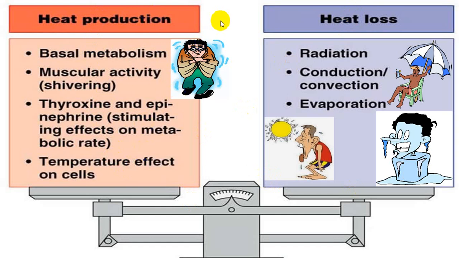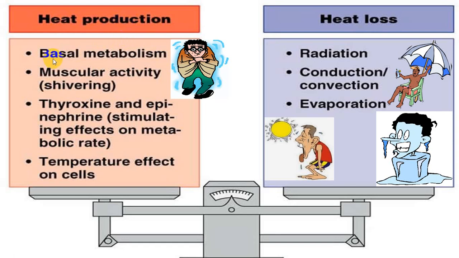But this heat production and heat loss is maintained in a nice balance so that optimum body temperature is maintained. Because excessive loss will produce hypothermia, excessive production will produce pyrexia. Both are deleterious for the patient.